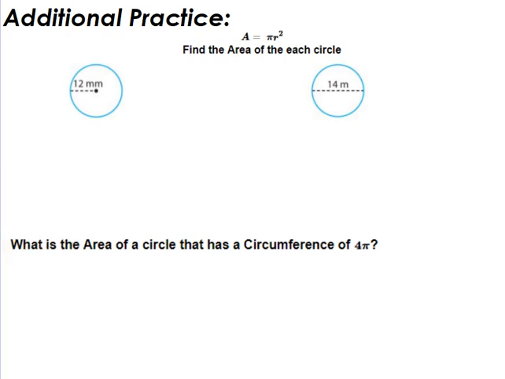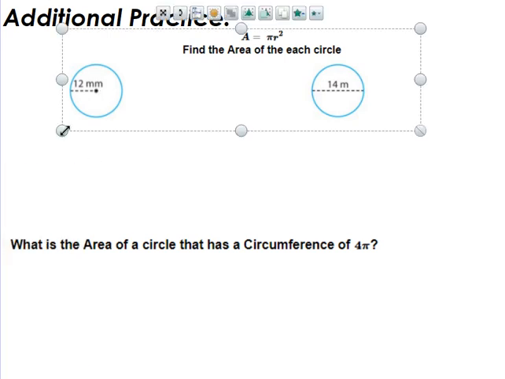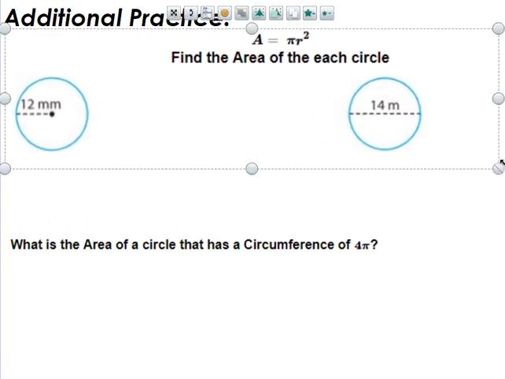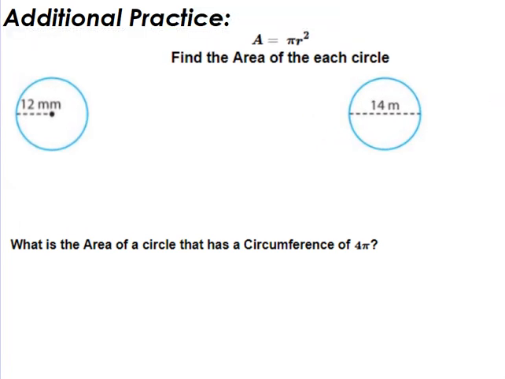So now we're going to look at area. Area is also just as easy as using a formula. The formula is just obviously different. So area is the space that the circle fills inside the circle, so how much space it takes up. And here's our formula for area. Area equals pi times the radius squared. So I have to square the radius, and then I have to multiply by pi at the very end. So we always save pi for last.